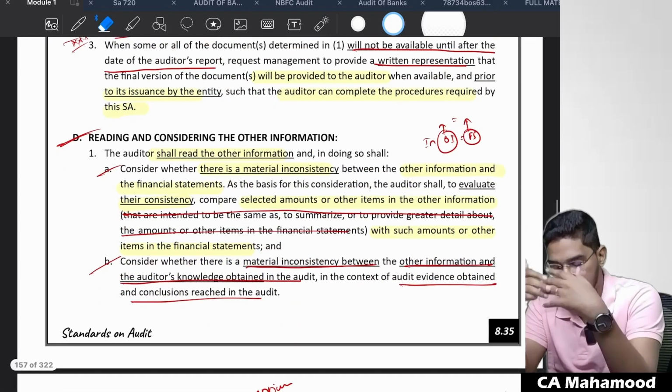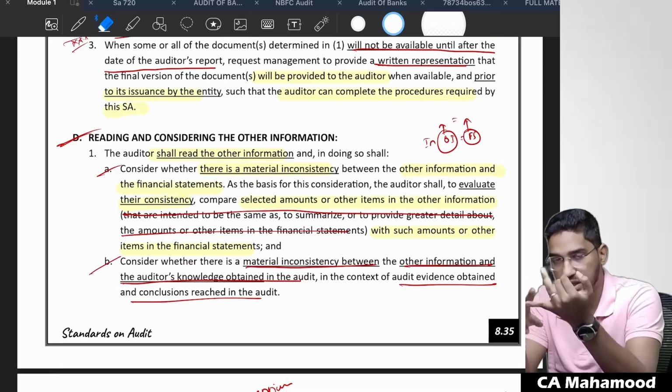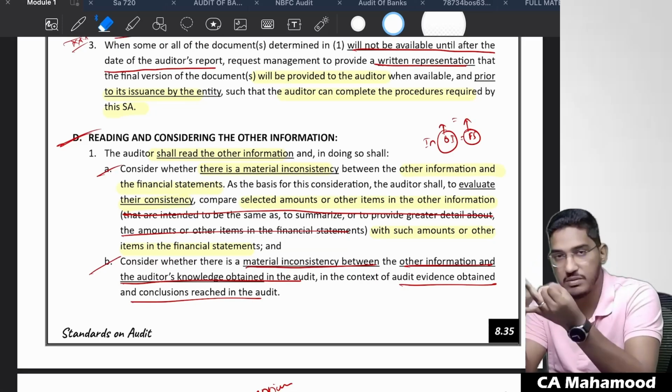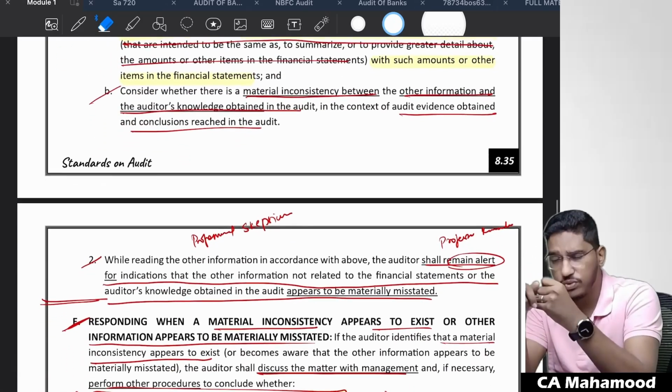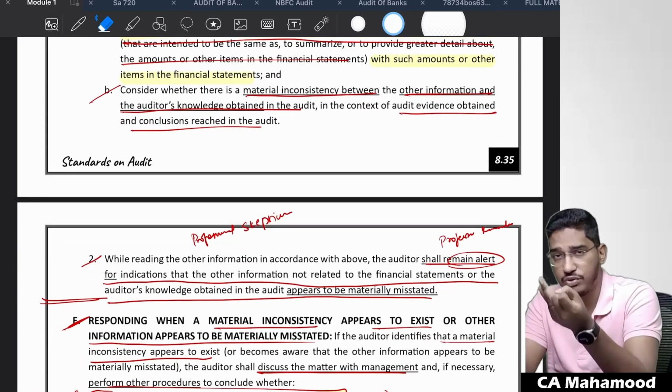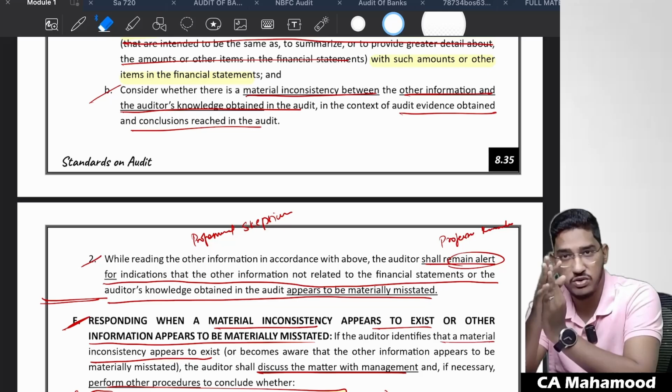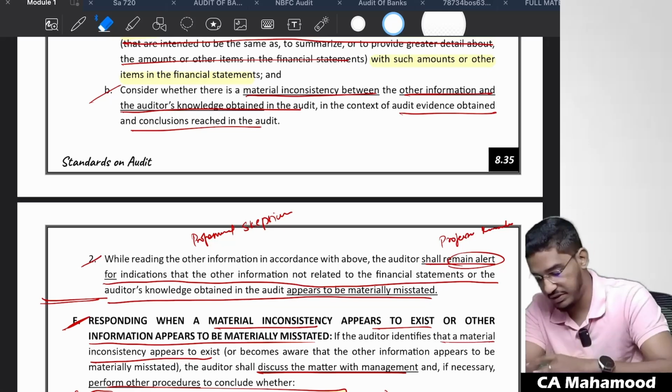Next, once again, repeated paragraph: you have to read and consider the other information. When you are reading the other information, you have to pay attention. Is there any material inconsistency between the other information and the financial statements? Is there any material inconsistency between the other information and the knowledge obtained by the auditor? And finally, you always have to remain professionally skeptical. You have to remain alert that there could be a possibility of misstatement in the other information.